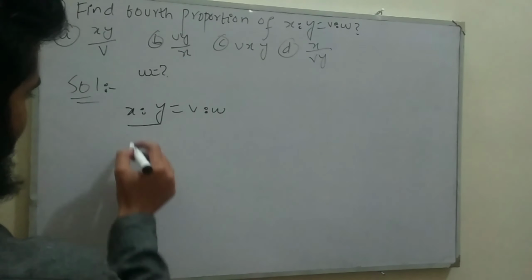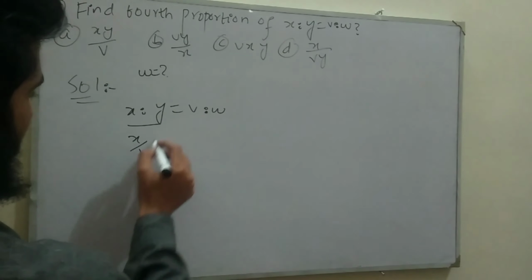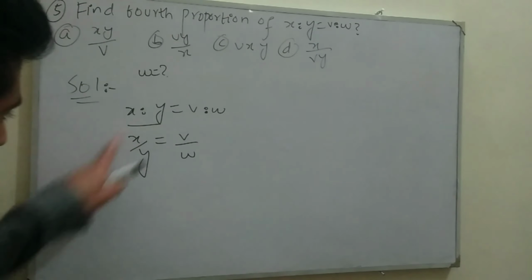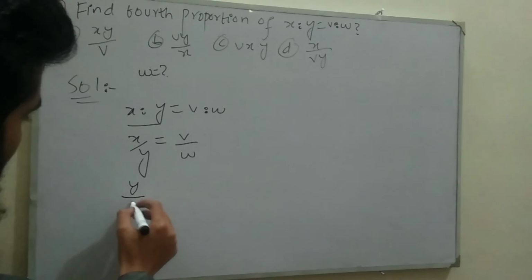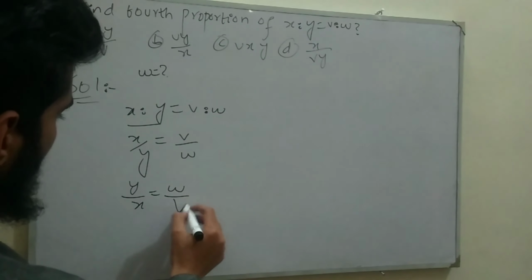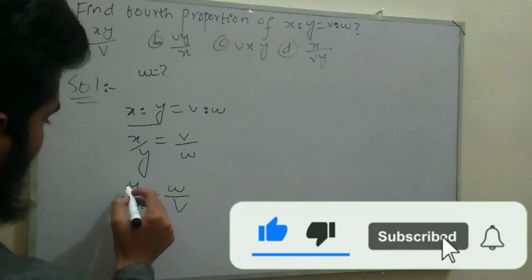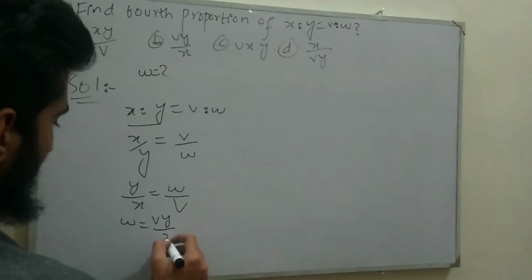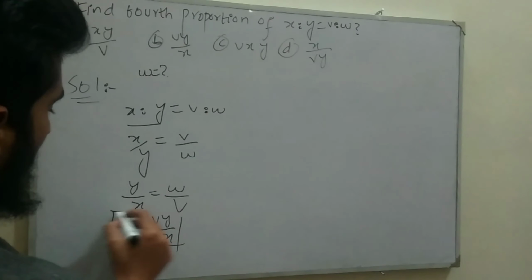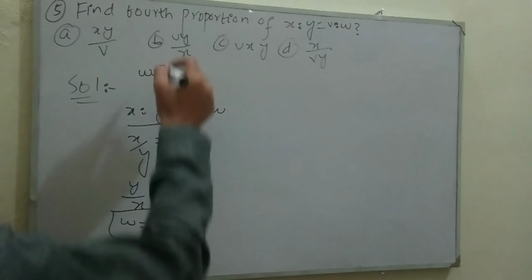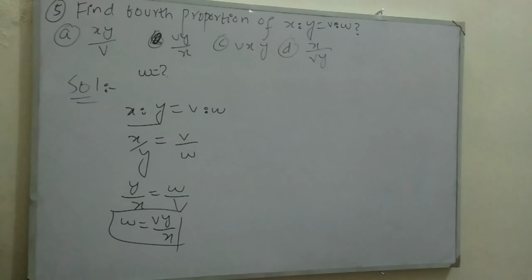We can write ratio in the form of division, so x divided by y is equal to, here we can also write it in the form of division, so v divided by w. Reciprocating both sides, so it becomes y divided by x is equal to w divided by v. Shift v to the left hand side, it becomes w is equal to v multiply with y, it gives us vy divided by x. So the value of the fourth proportion, which is w, is equal to vy divided by x. So the correct option in this case is option B.